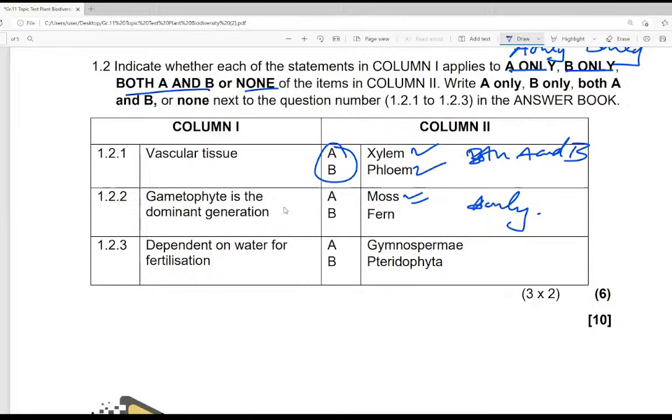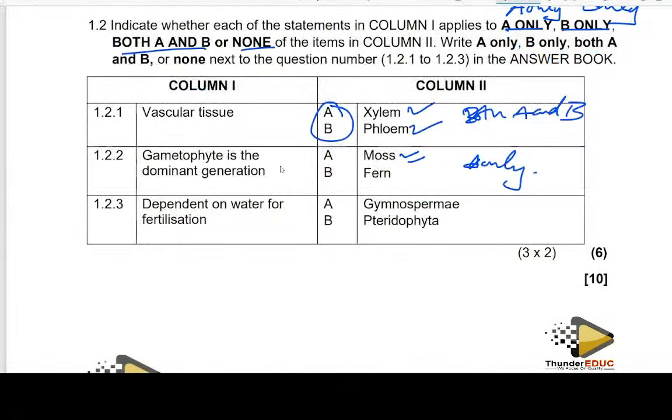Then they're saying that dependent on water for fertilization. Which one depends on water for fertilization? There's only two groups which depend on water for fertilization. That is the bryophyte and the pteridophyte. So in this case, we don't have the bryophyte. So the answer is going to be B only.